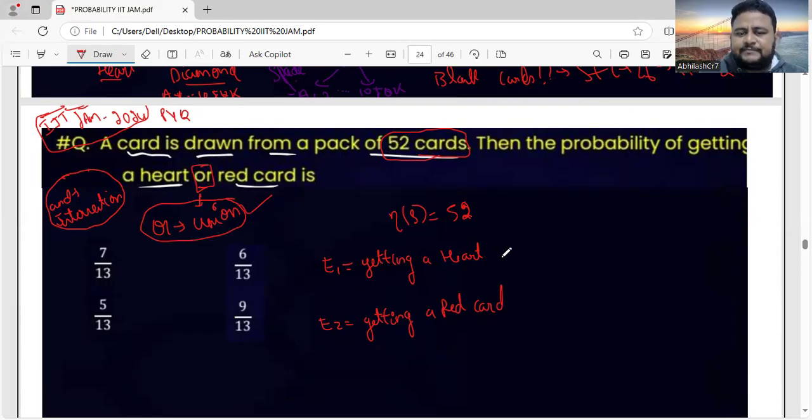For E1, getting a heart, what is the sample space? Getting a heart is, okay, how many hearts are there in a pack of 52 cards? Just heart. They're not telling any color. So one heart will be from getting a heart.